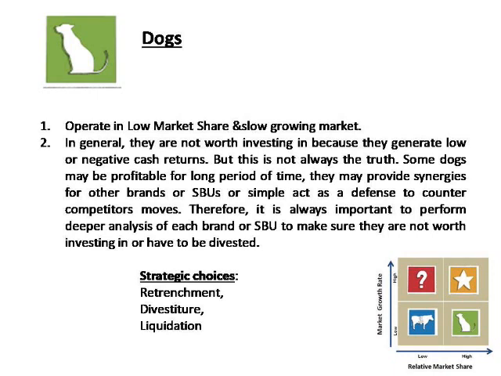Therefore, it is always important to perform deeper analysis of each brand or SBU to make sure whether it is worth investing in or has to be divested. The strategic options available for dogs are retrenchment, divestiture, or liquidation, so that you come out of the market as early as possible. So these are the four quadrants of the BCG matrix. This will be very useful for all the management concepts for students.